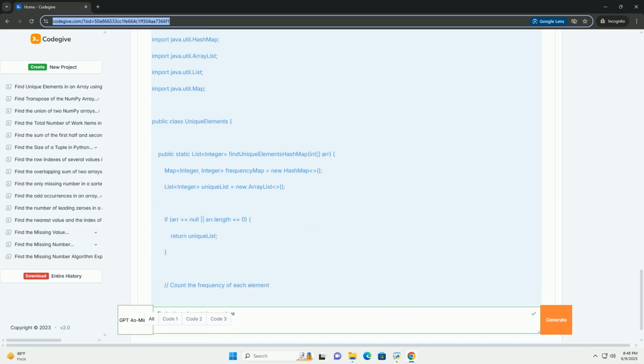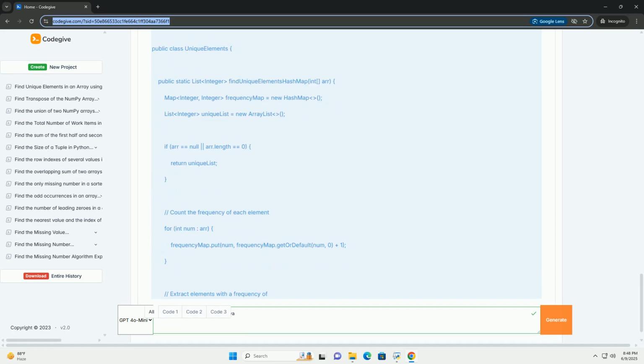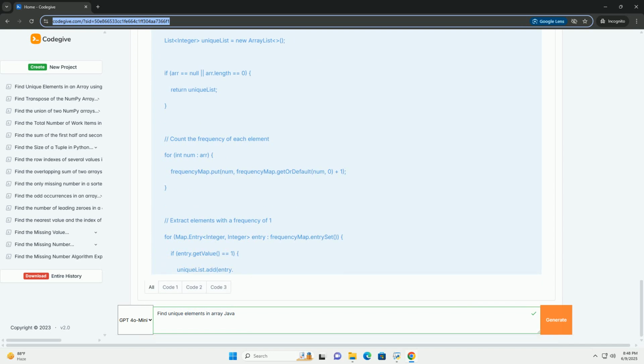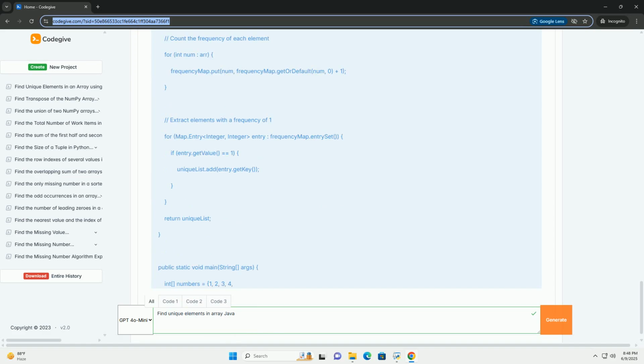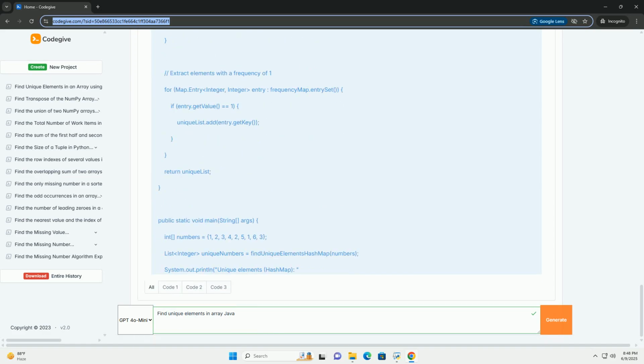Methods for finding unique elements. Here are several techniques for extracting unique elements from a Java array, along with detailed explanations and code examples. 1. Brute force approach, nested loops. Concept: This is